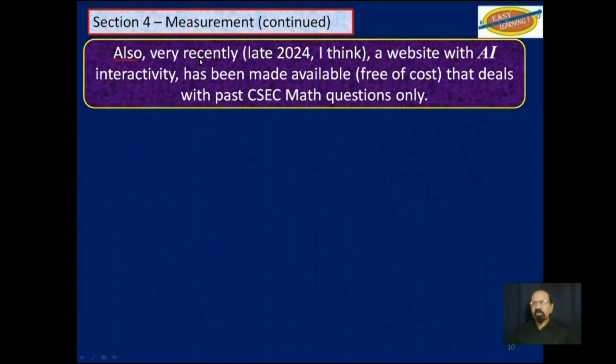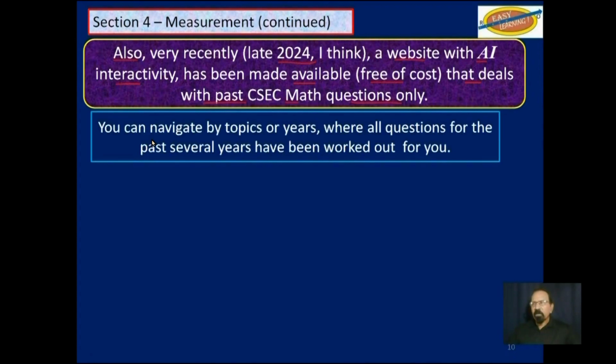Also, very recently, late 2024, a website with AI interactivity has been made available free of cost that deals with past CSEC math questions only, that is from paper 2, the structured questions. You can navigate by topics or years, where all questions for the past several years have been worked out for you.